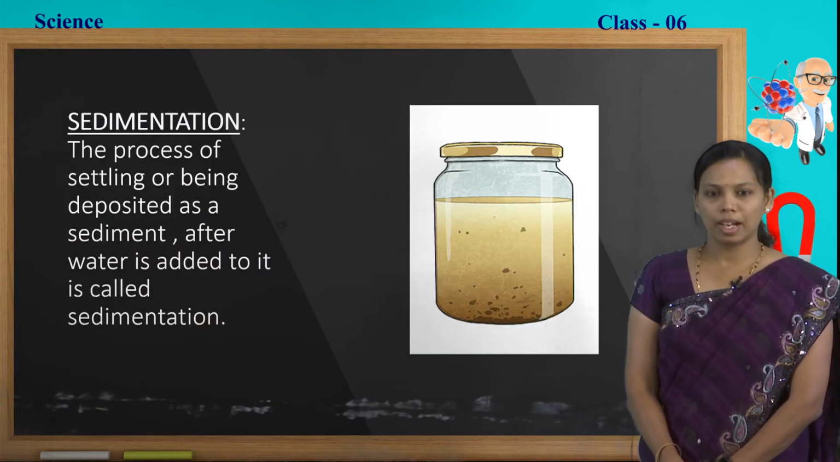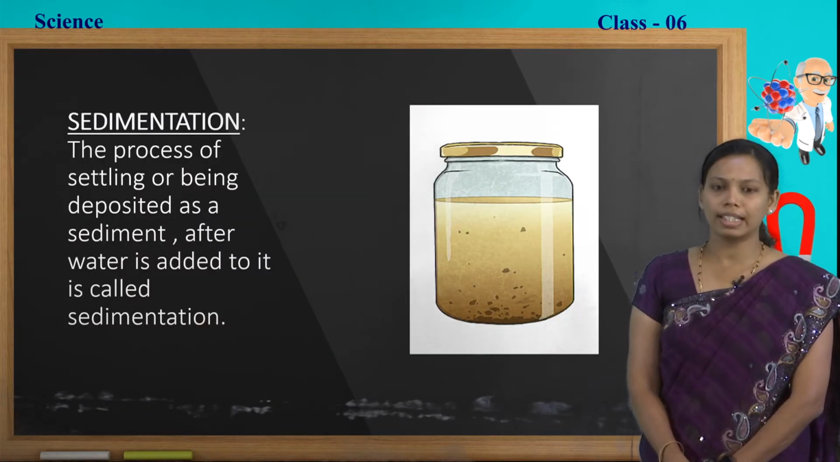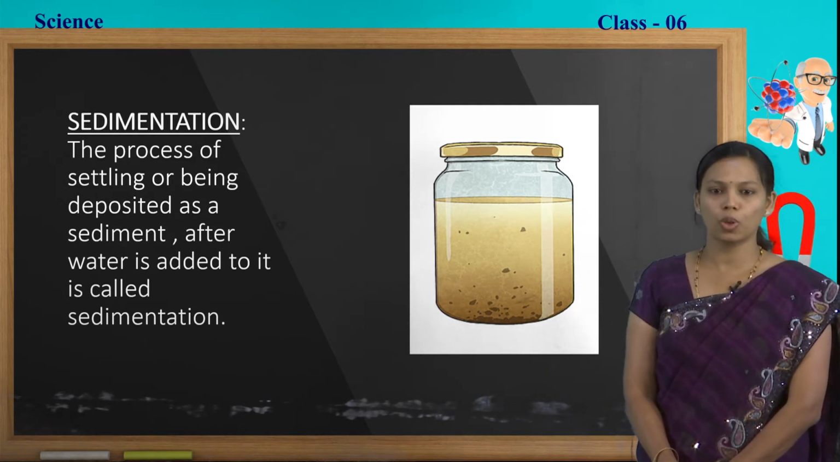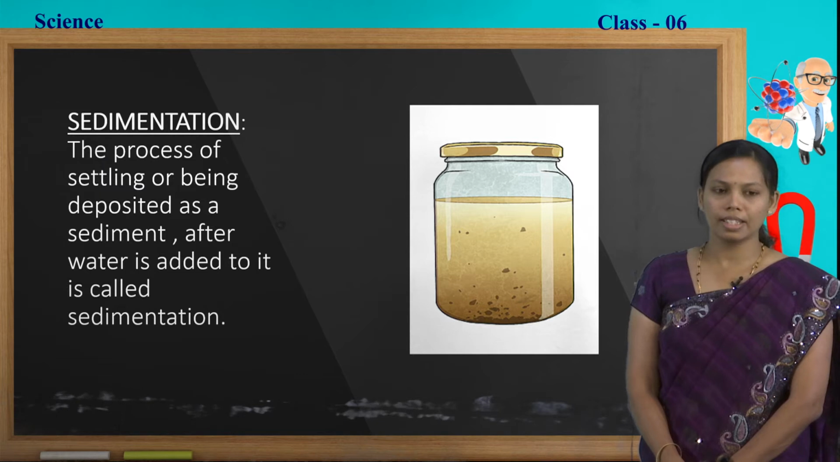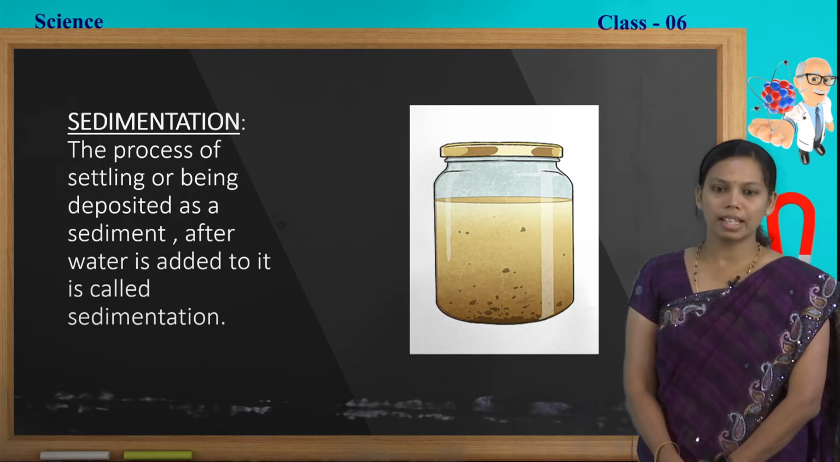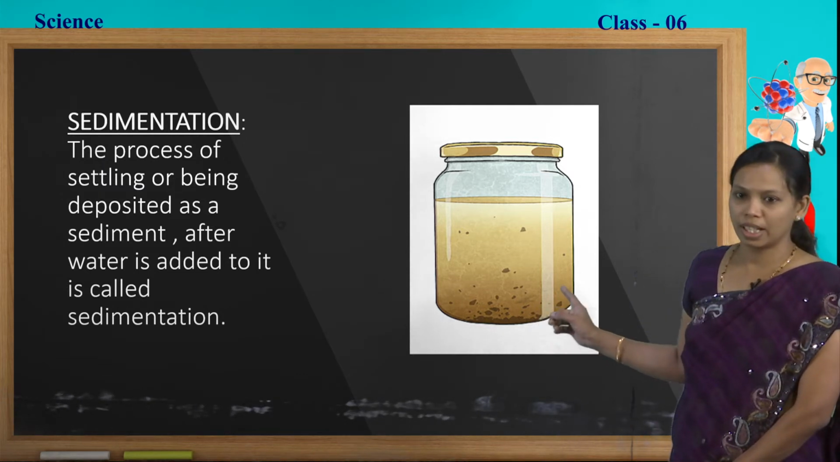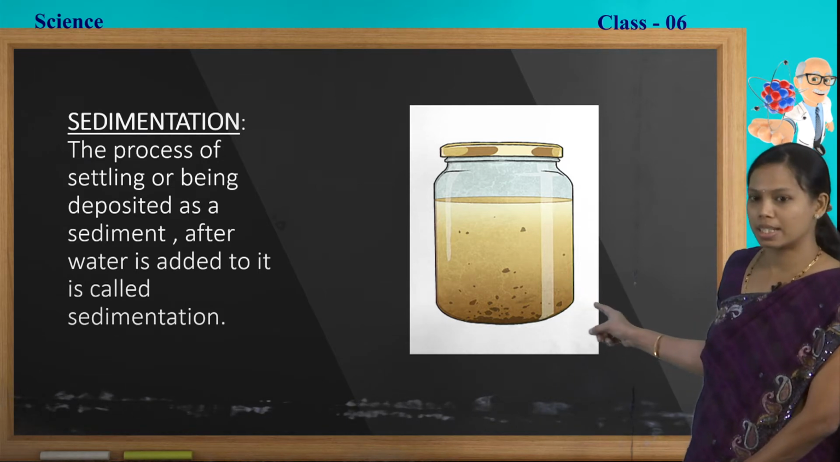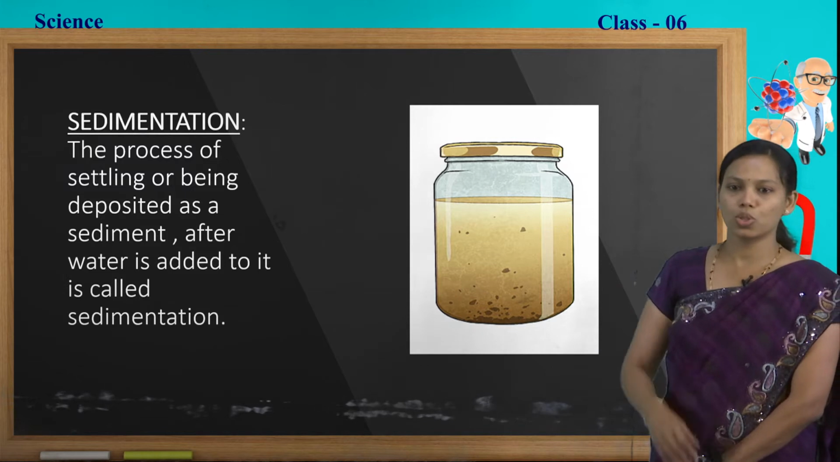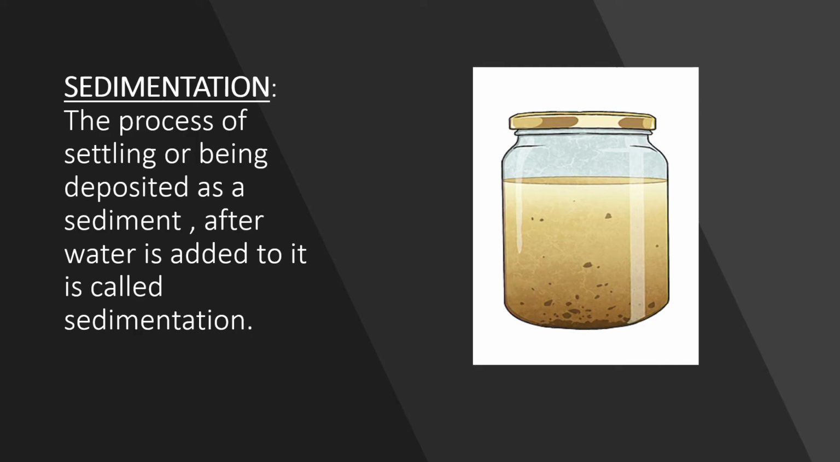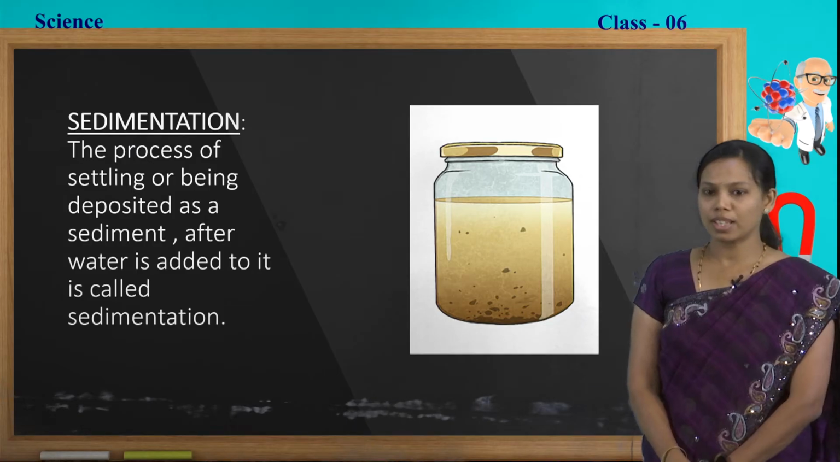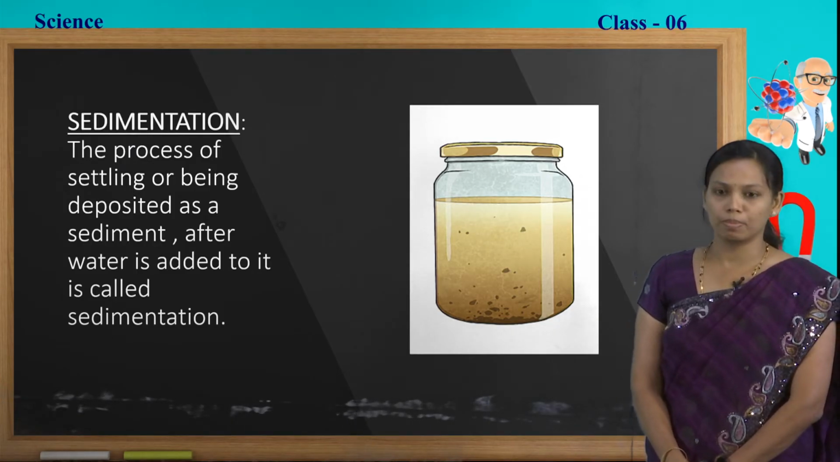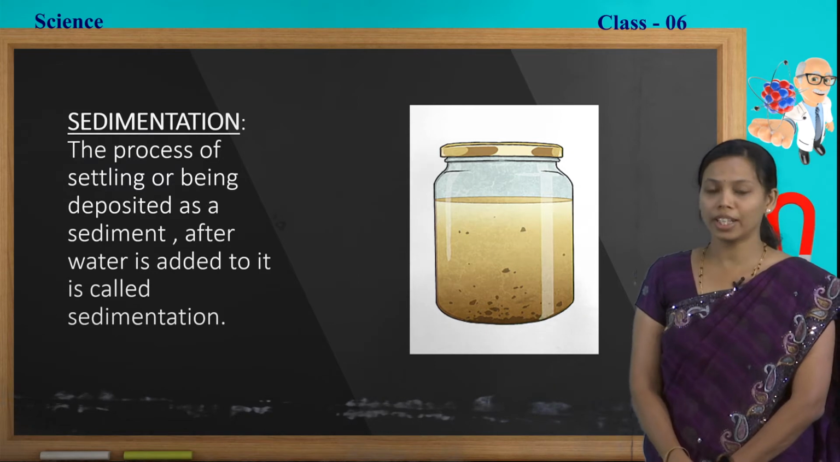It is nothing but the process of settling or being deposited as a sediment after water is added to it. This process is known as sedimentation. Look at the picture. Here the impurities are settled down at the bottom, because they are the heavier components, so that they will sink into the bottom and we can remove the water later. Sedimentation is nothing but settling down at the bottom. After that, what should we do? We need to separate that.